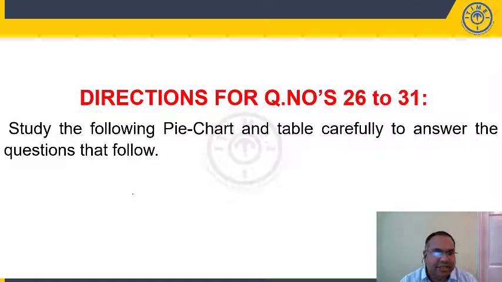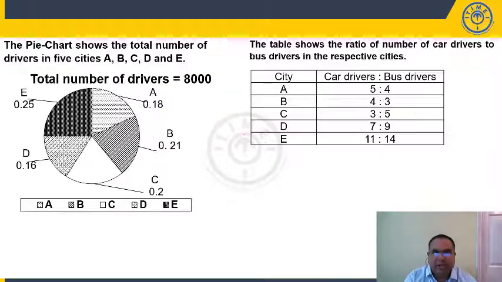Directions for question number 26 to 31. Study the following pie chart and table carefully to answer this question. So it is a combination of a pie chart and a table, students. The pie chart shows the total number of drivers in 5 cities A, B, C, D, E. Total number of drivers is 8,000. He has given the distribution of A, B, C, D, E.